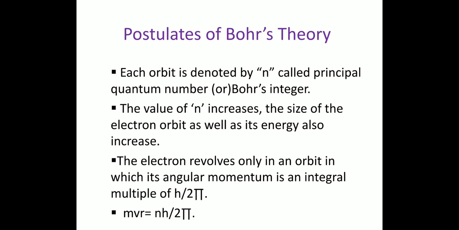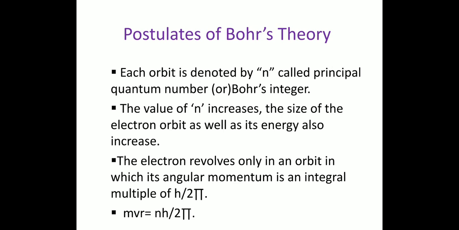That is angular momentum, where m equal to mass of electron, v equal to velocity of electron, r equal to radius of the orbit, h equal to Planck's constant, n equal to principal quantum number.